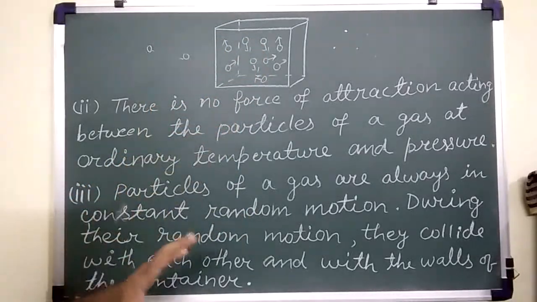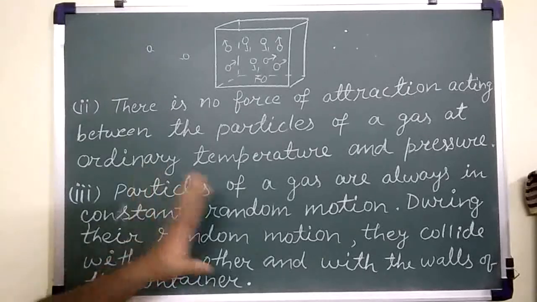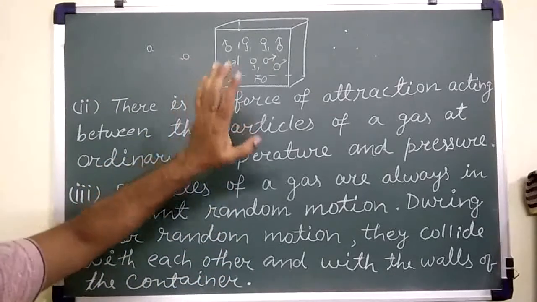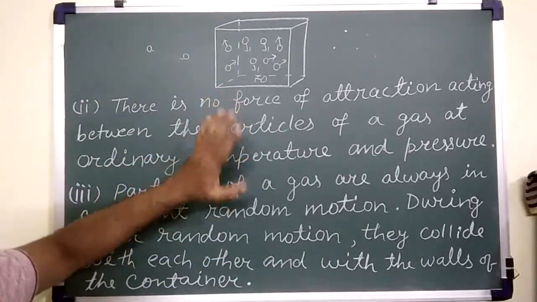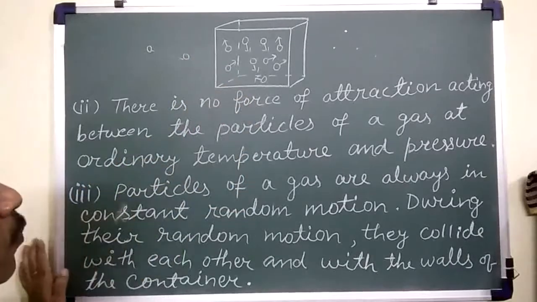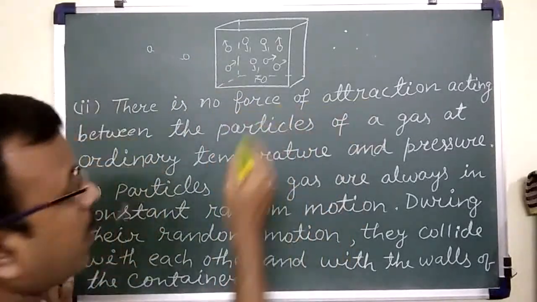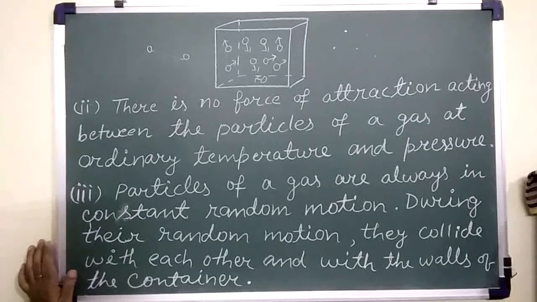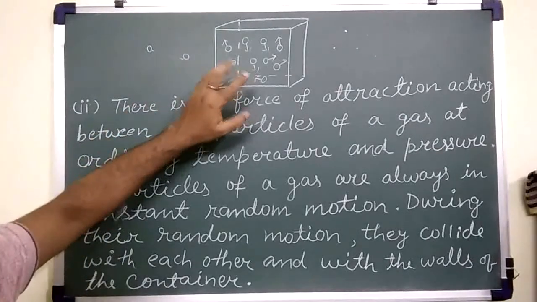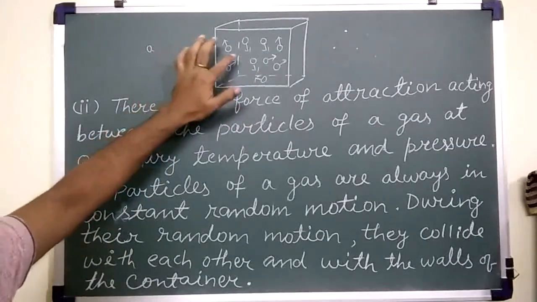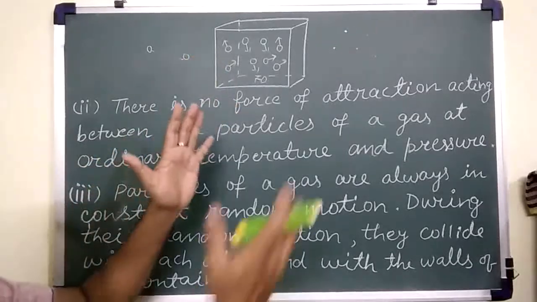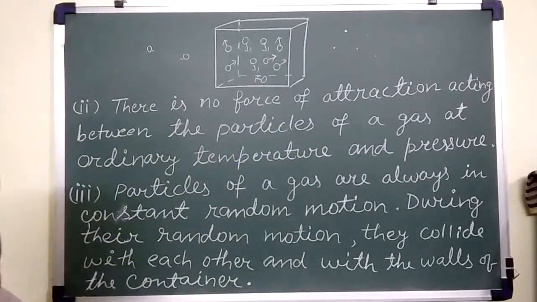You know that gases do not have a fixed shape. It means that particles do not have any force of attraction. One more thing: if a force of attraction were there, then the particles would attract each other and give a rigid structure, but such a structure is not observed.